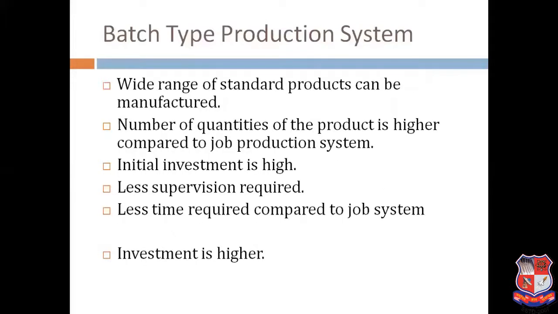A wide range of standard products can be manufactured. The quantity of the product is higher compared to the job production system. Clear? The quantity must definitely be higher. Initial investment is high, less supervision is required. Once the production is set, once the jigs and fixtures are set, we can manufacture any number of components. Likewise, the manufacturing of bulbs. Less time requirement compared to the job system.